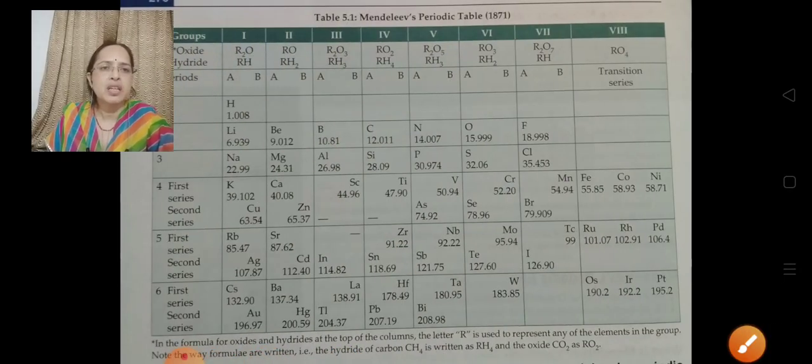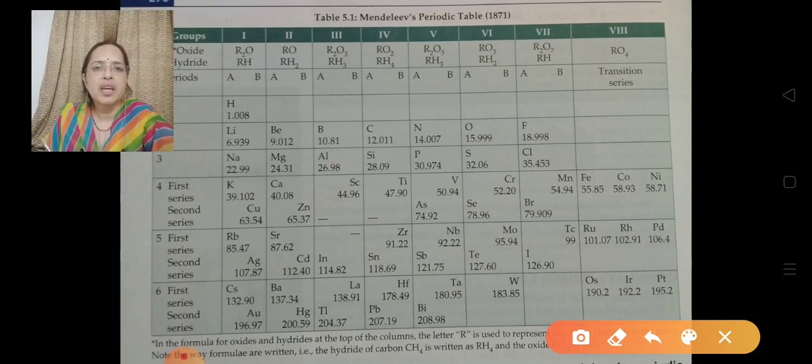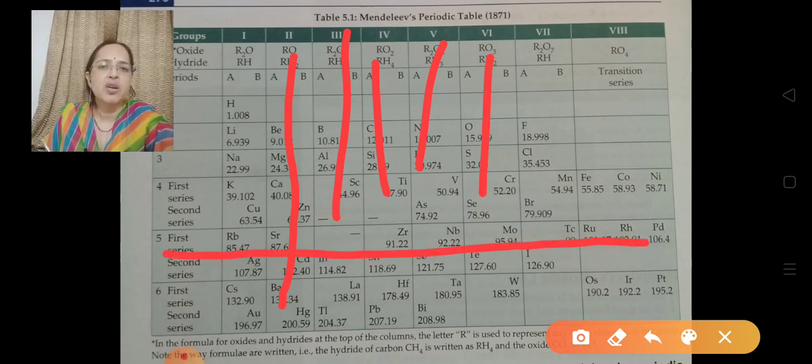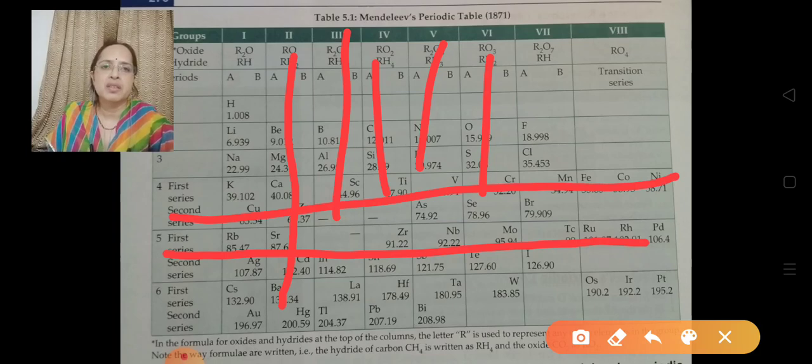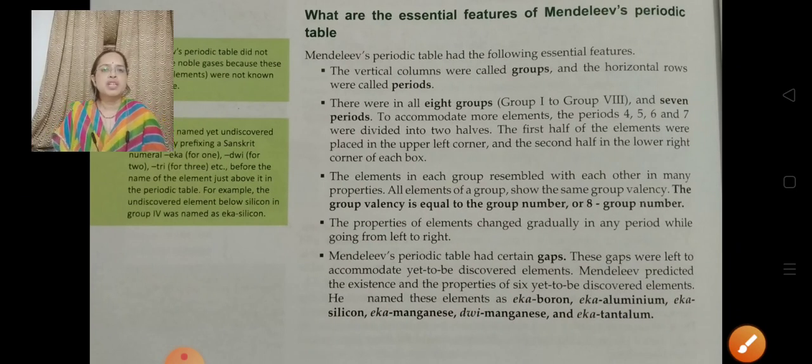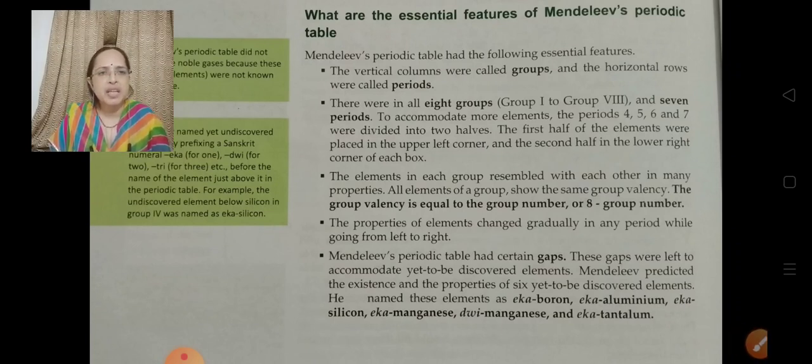Here you can see the vertical columns, these are called groups, and the horizontal ones are called periods.